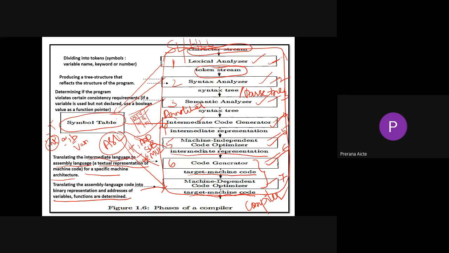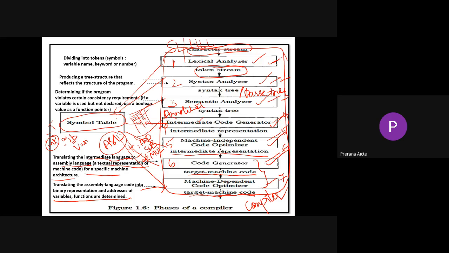It optimizes the assembly level code and again generates the same, optimized assembly level code. Then that is given to your code generator for generating your target machine code.